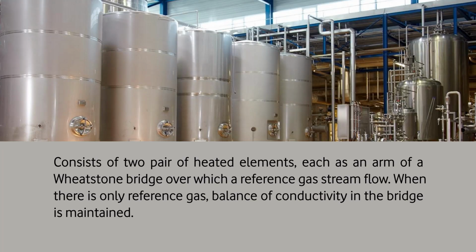What does it consist of? It consists of two pairs of heated elements, each an arm of the Wheatstone bridge. We know in a Wheatstone bridge, we have two and two, four arms. So in one stream, the mobile phase will pass. In the other stream, the mobile phase with constituents, the sample, will pass. So with the reference gas, that is the mobile phase, if there is no constituent, then the Wheatstone bridge is balanced. The conductivity in the Wheatstone bridge is balanced.